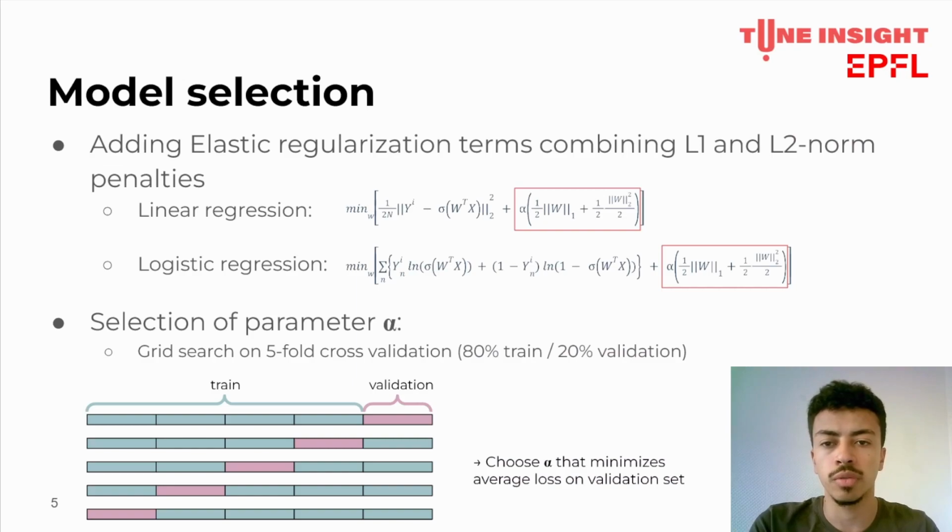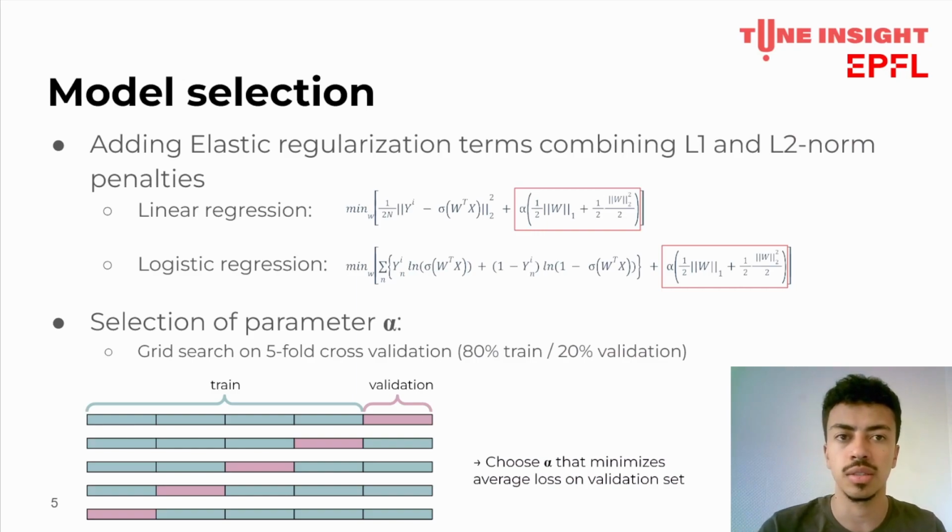To perform well on the validation set, we needed to find an optimal value of alpha, which sets the balance between the error and the regularizer. We selected the alpha value by doing a grid search, namely setting sequentially different values of alpha and evaluating them with a 5-fold cross-validation. We finally kept the model that minimized the average loss on the 5-fold validation sets.